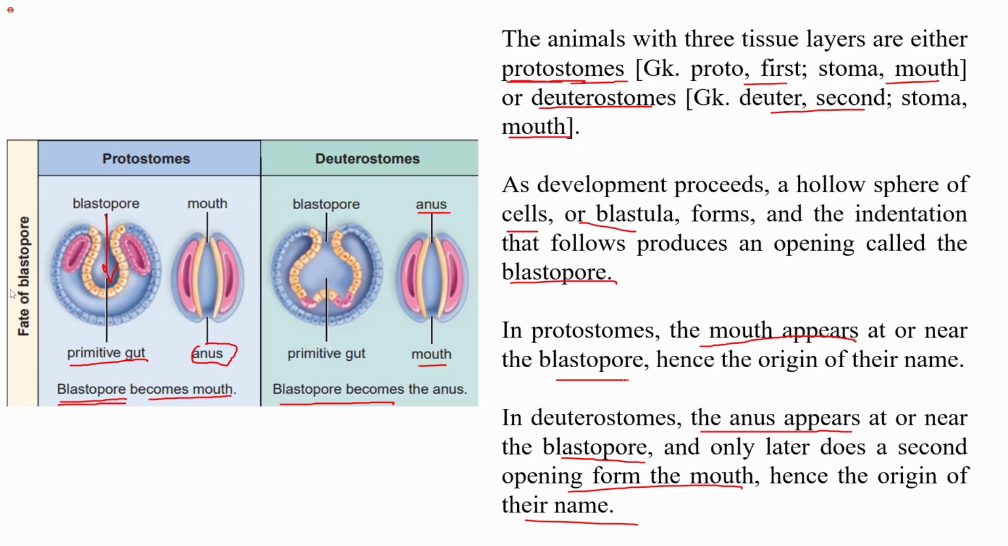So protostomes and deuterostomes are a further classification of triploblastic animals. During development, if the mouth is formed first, it is called a protostome, and if the mouth is formed second, that is, away from the blastopore, it is called a deuterostome.